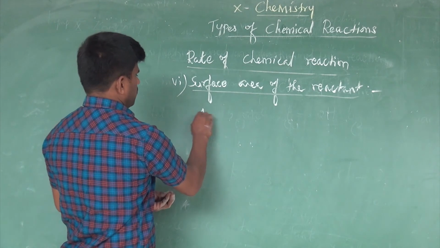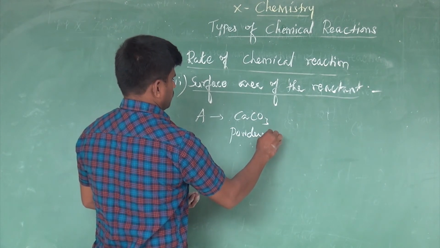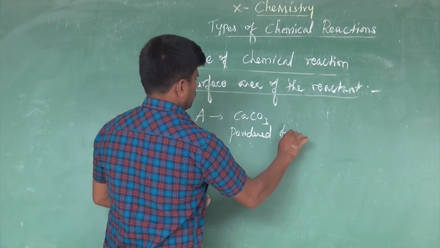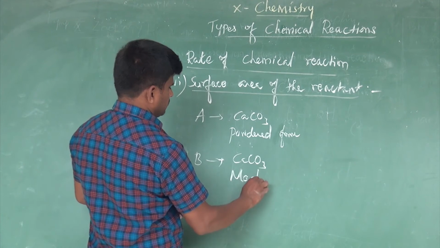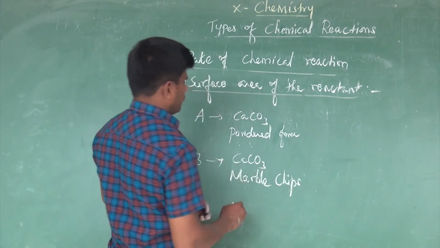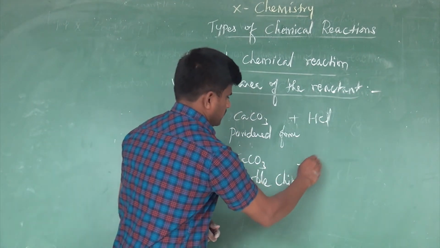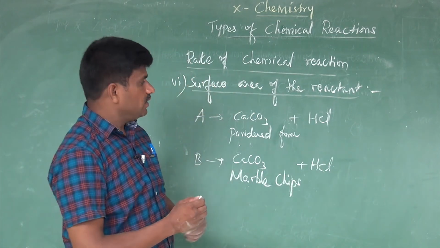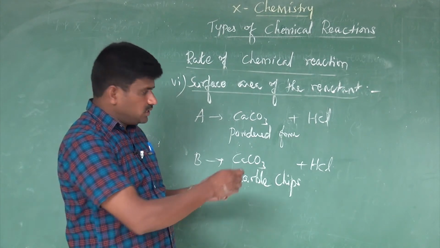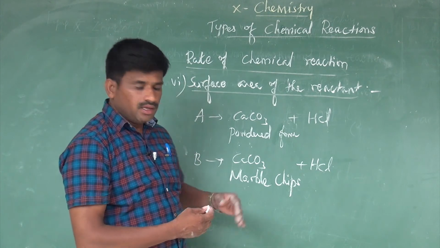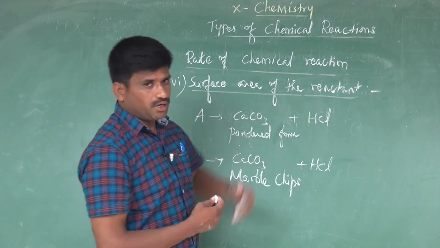What is taken in test tube A? Calcium carbonate in powdered form. In test tube B? The same calcium carbonate, in the form of marble chips. In these two test tubes we add hydrochloric acid. We add hydrochloric acid to both test tubes. We should observe in which test tube the reaction will be faster, either marble chips with hydrochloric acid or powdered calcium carbonate with hydrochloric acid.